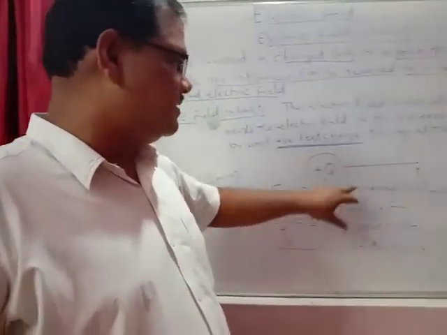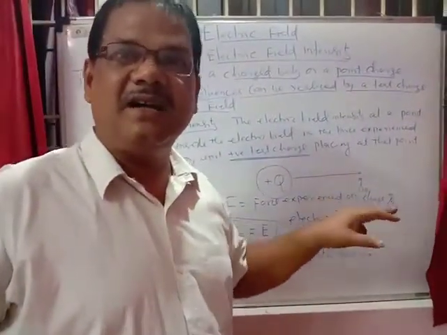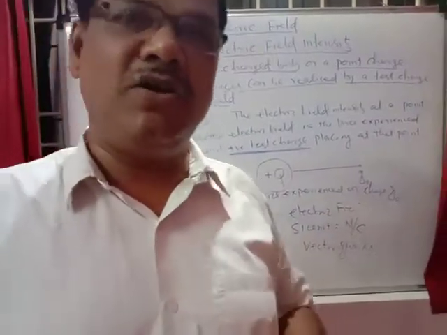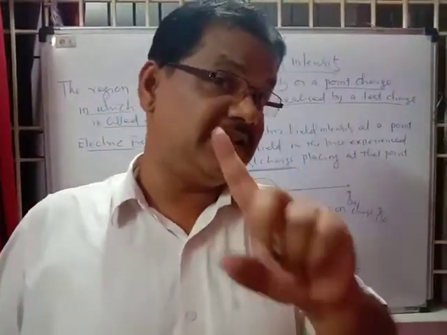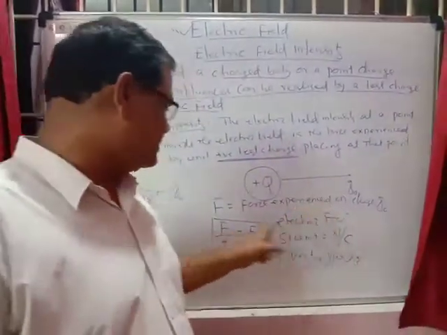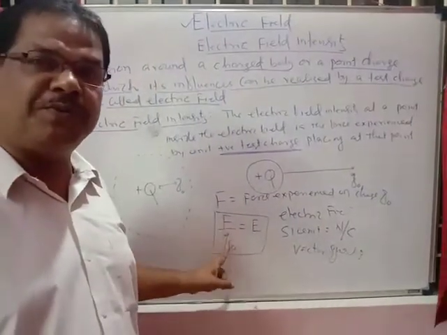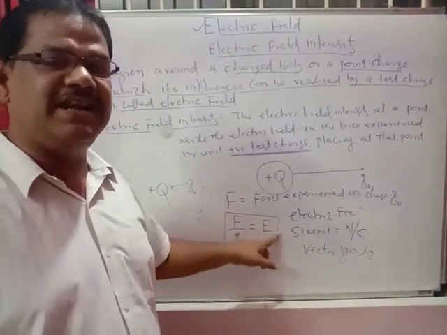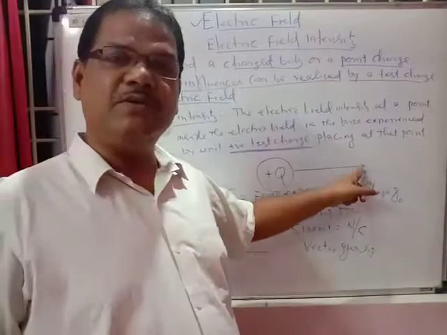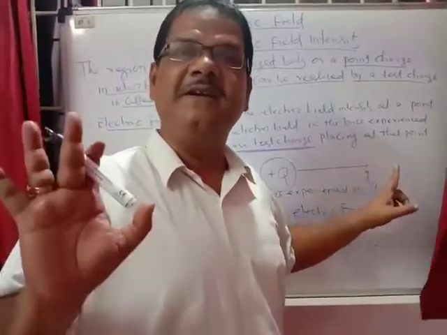Electric field intensity actually is the force acting on the charged particle per unit charge. The force experienced per unit charge is F by Q0. That is the electric field intensity at a particular point in the electric field.